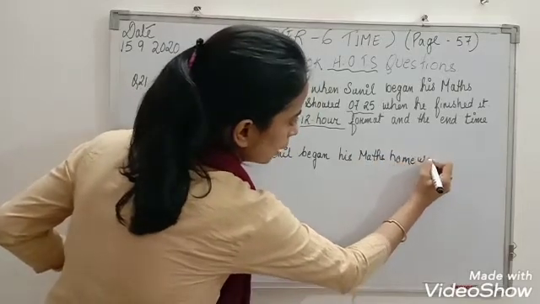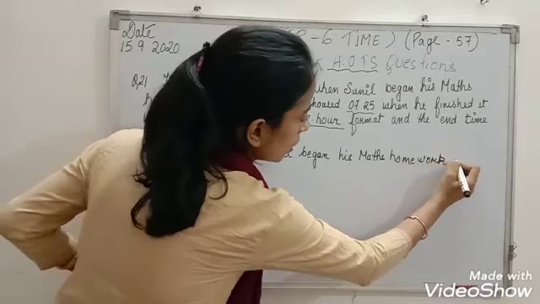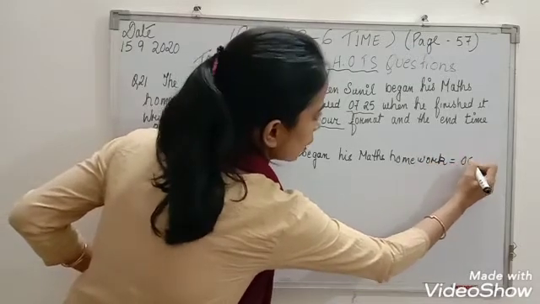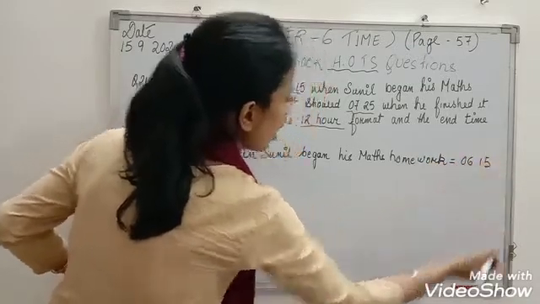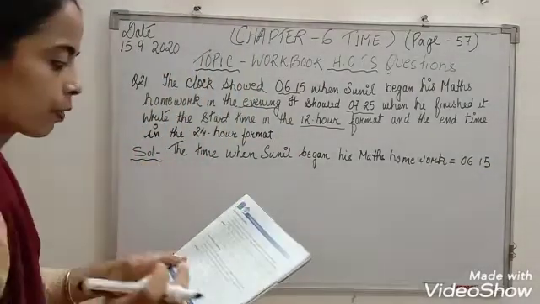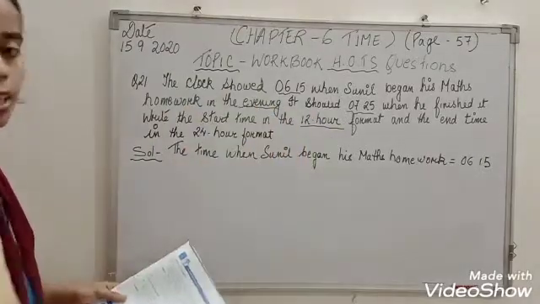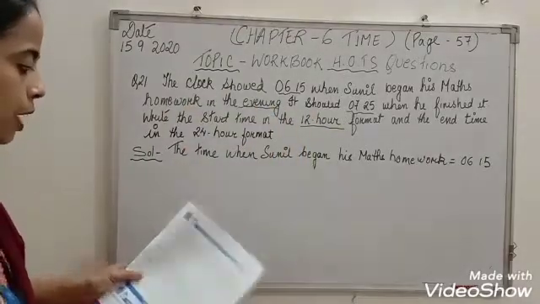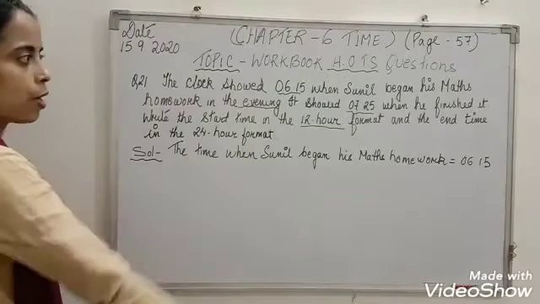At what time, children, tell me? Yes, it is 6:15. Next, it showed what? 6:15 in the evening. Next is, at what time did he finish it?